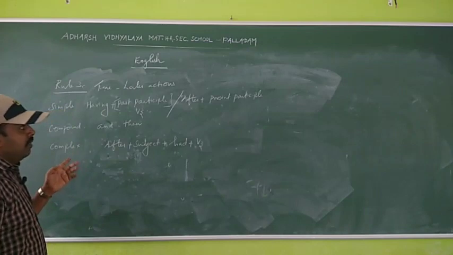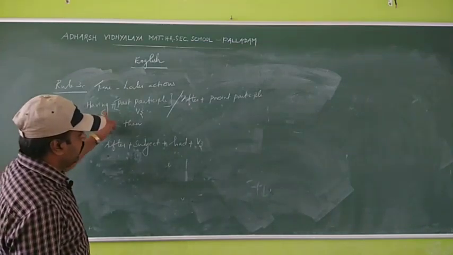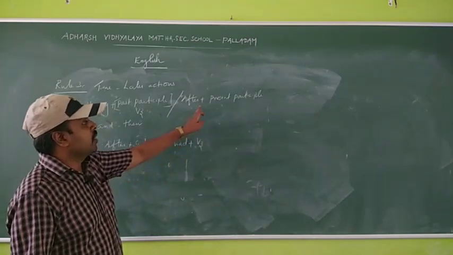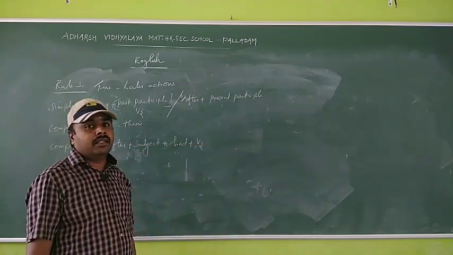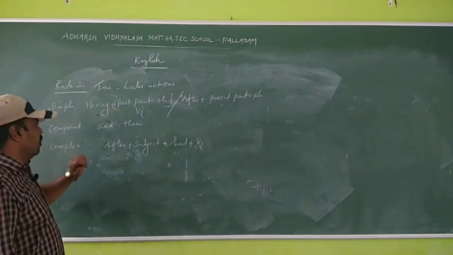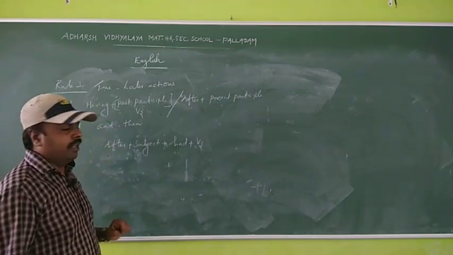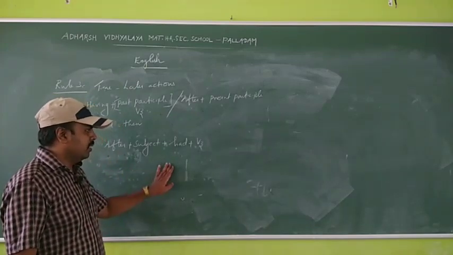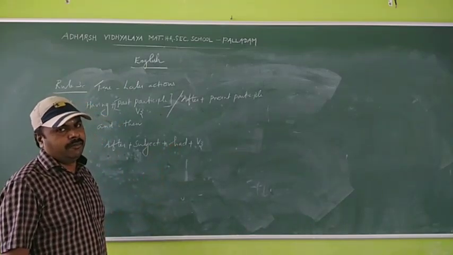So time later actions: having plus past participle or after plus present participle. Compound: coordinating conjunction and then. Complex: after plus subject plus had plus verb 3.